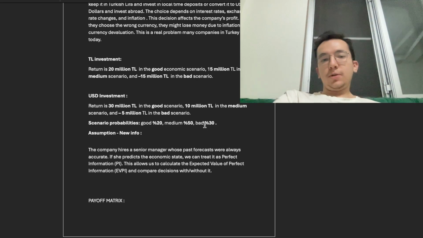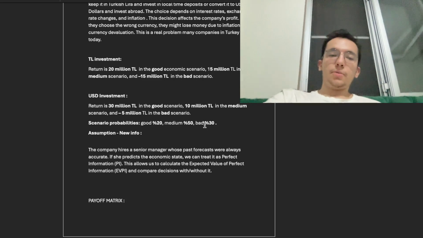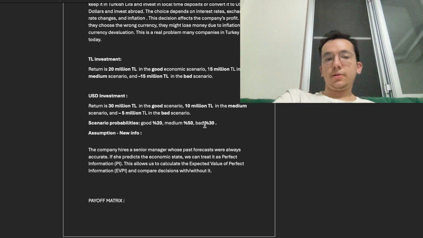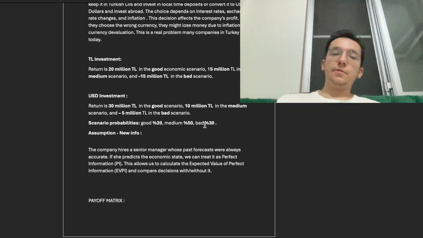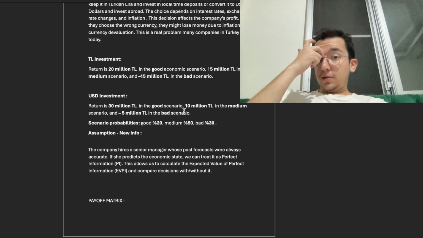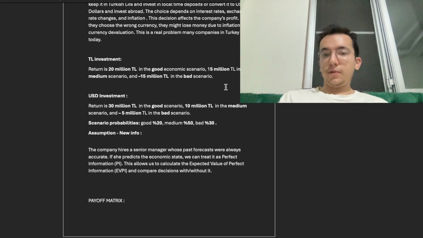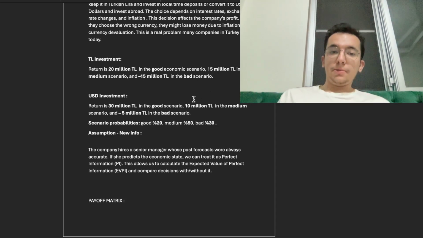Turkish lira investment return is 20 million Turkish lira in the good economic scenario. I have three scenarios: good, medium, and bad, and I'm going to compare them between Turkish lira investment and US dollar investment. In Turkish lira, return is 20 million in the good scenario, 15 million in the medium scenario, and minus 15 million in the bad scenario.